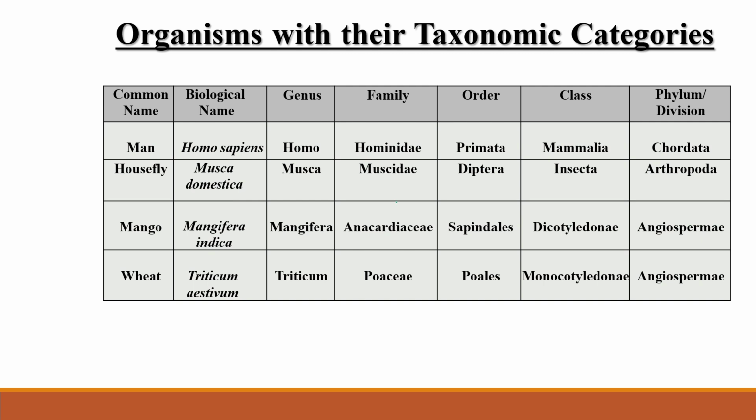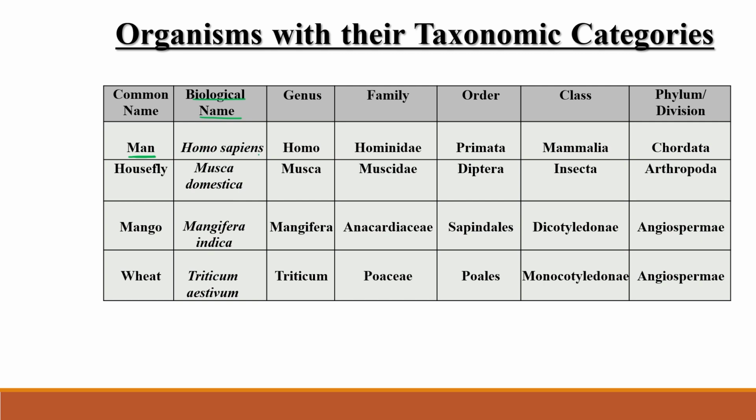So the common name is man, for human being. What is the biological name? This is the common name, and this is the biological name. The biological name is universally accepted all throughout the world, while the common name can vary from place to place. Here we are discussing four examples, as these examples are also given in your NCERT book.